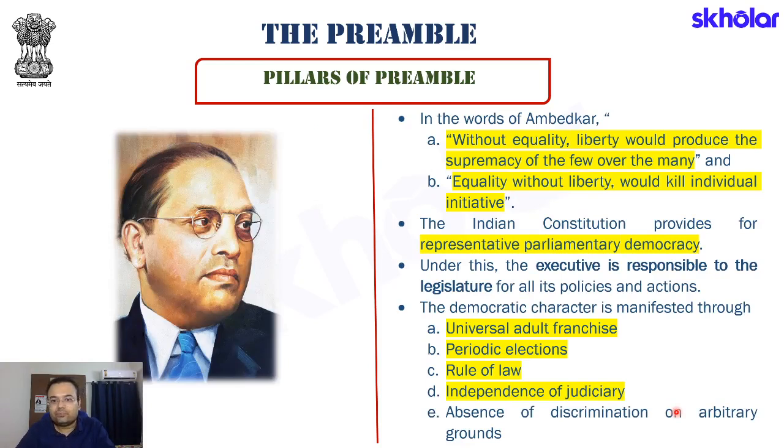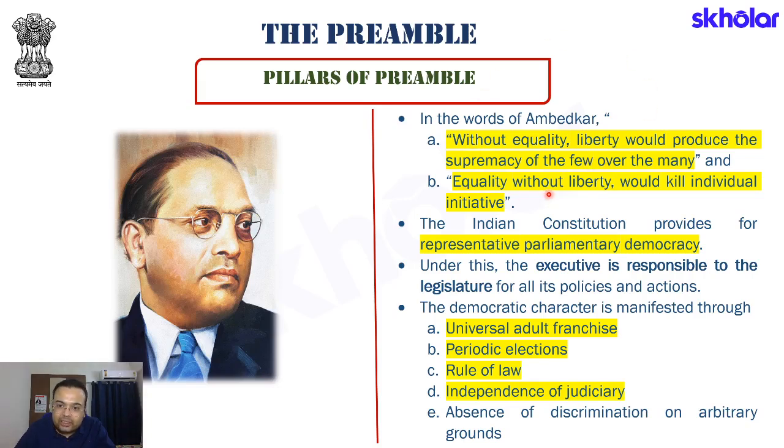Now, in the words of B.R. Ambedkar, the architect of the Indian Constitution, without equality, liberty would produce the supremacy of the few over the many. That is, while we were able to ensure liberty to the people, if we were not able to ensure equality, what will happen? In an unequal society, only the people who are in the dominant position will be able to extend their supremacy over the many.